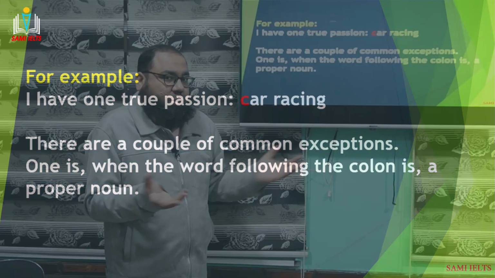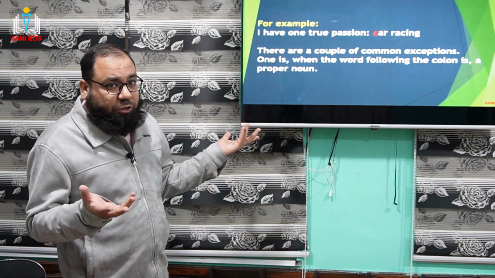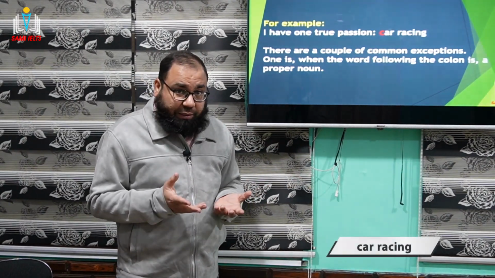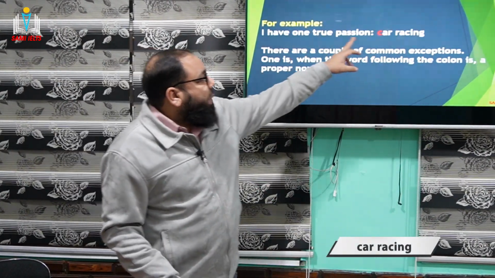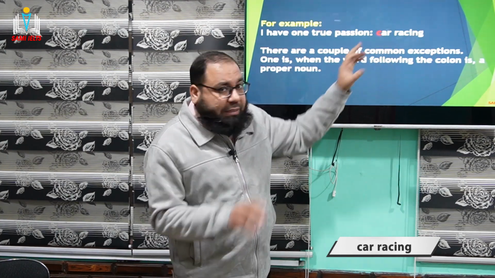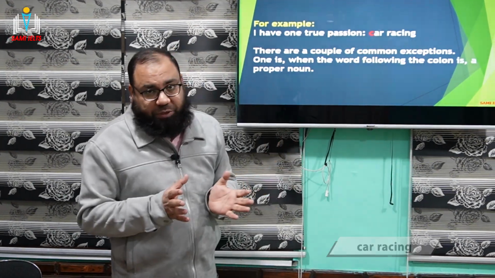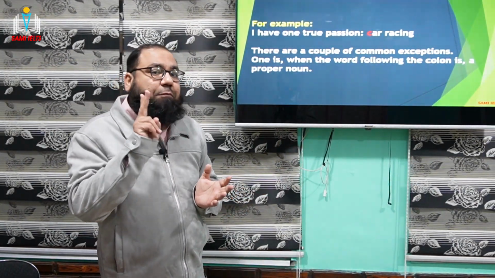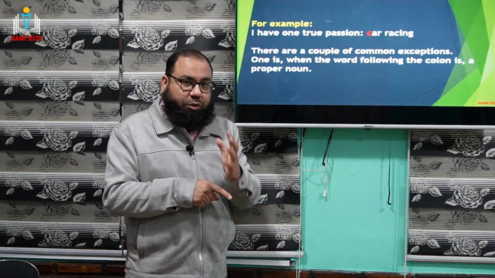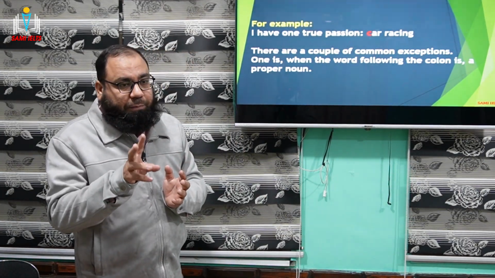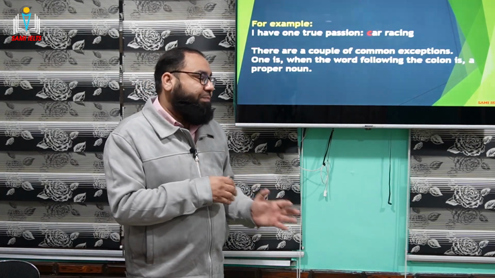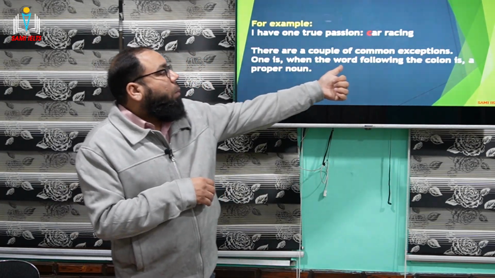For example, I have one true passion. Now, what is that passion? Car racing. Now, look at here, right? I have one true passion here: car racing. So here, car, C is small. It's not capital, right? Now, remember that we have two cases after a colon where we always write capital letters. There are a couple of common exceptions.